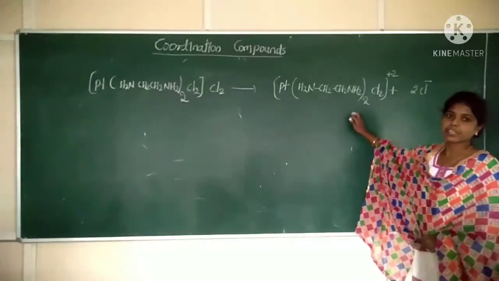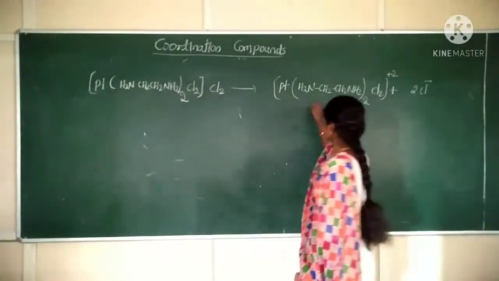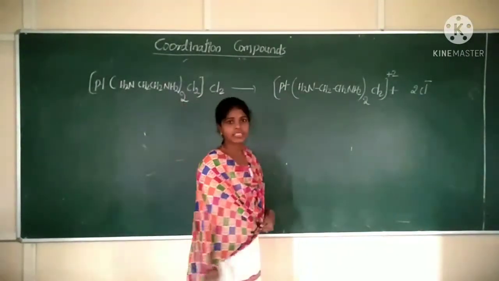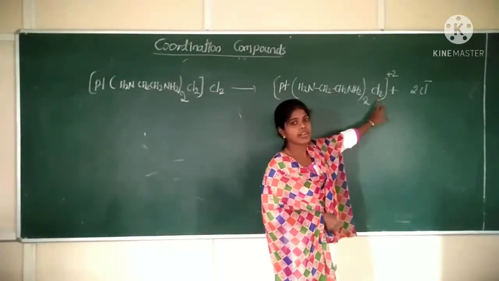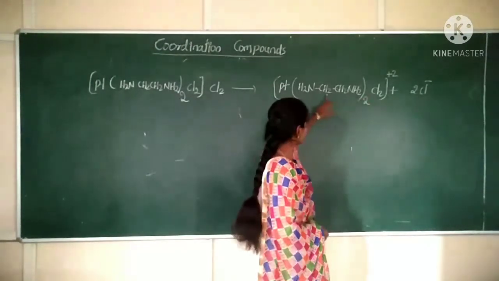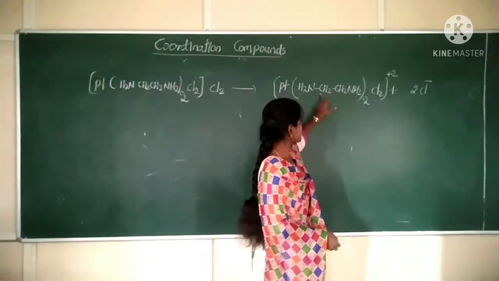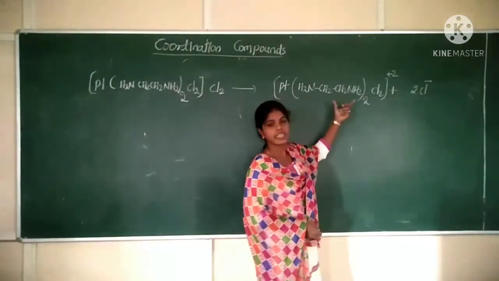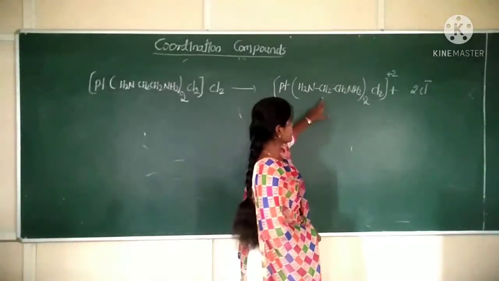Always we should prefer the word cation over the word anion. So write cation first. Which ligands are there here? 2 types of ligands are there. One is a monodentate ligand. Cl is a monodentate ligand. Chloride is a monodentate ligand. Correct? Now what is its name? 2 carbons are there. Ethylene diamine or ethane 1,2 diamine. Yes? So which type of ligand is it? It is a bidentate ligand. Correct?